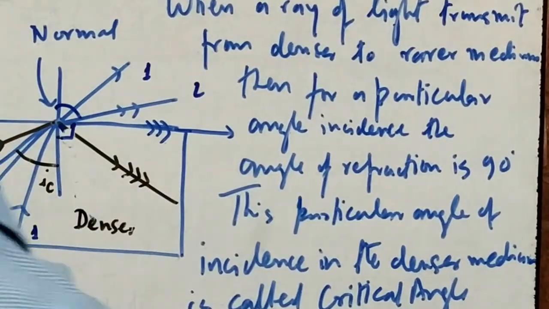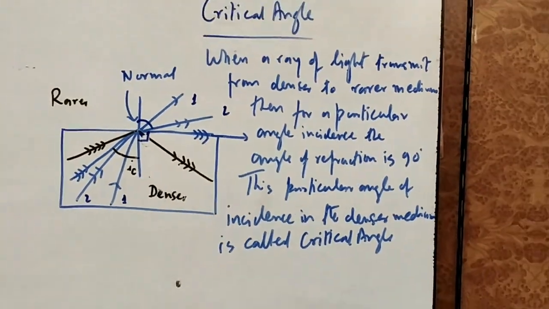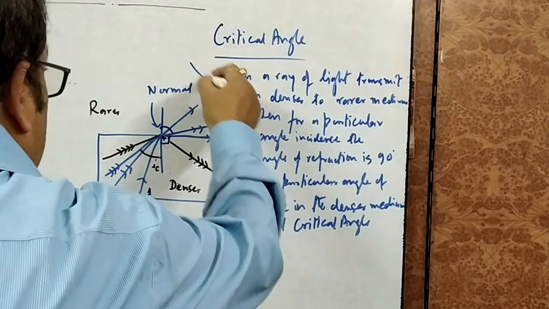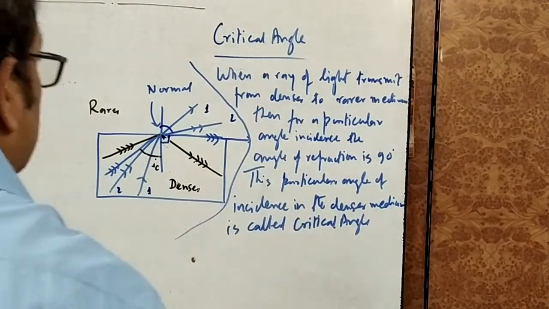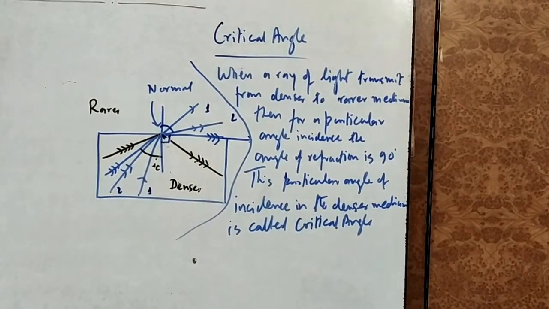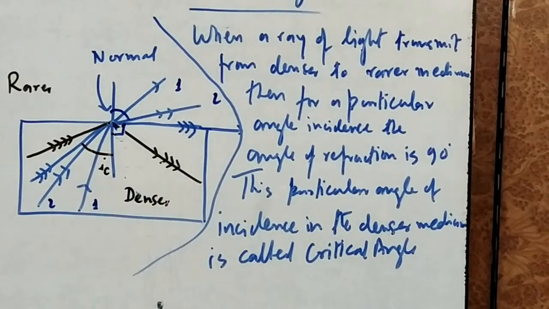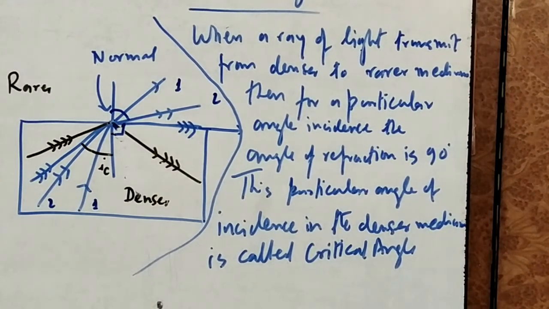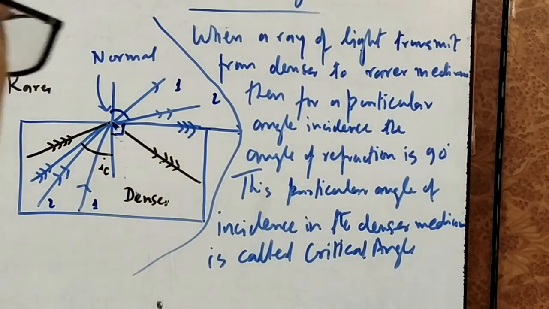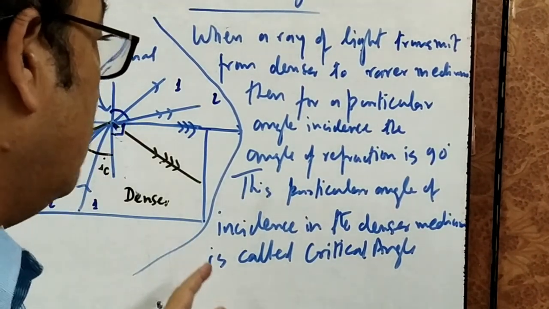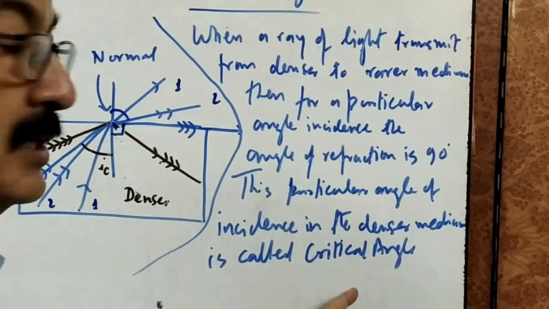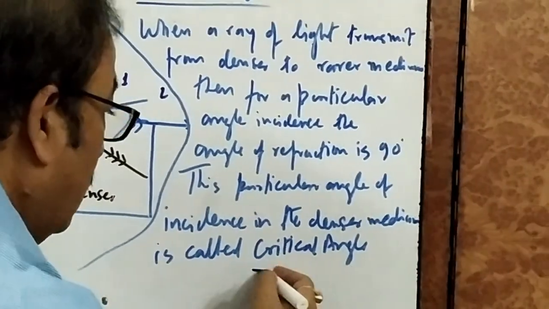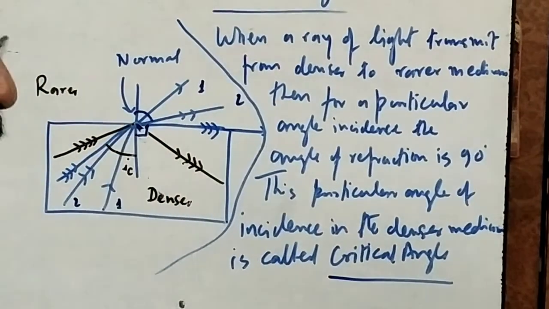Now I am just observing what is written over here. This has nothing to do with the diagram. When a ray of light transmits from a denser medium to a rarer medium, then for a particular angle of incidence, the angle of refraction is 90 degree, number one. And second, this particular angle of incidence in the denser medium is called the critical angle. This is what we call the critical angle.